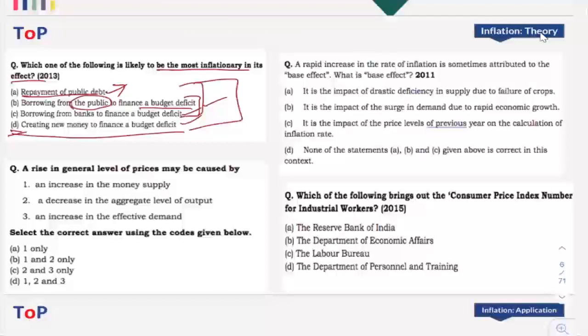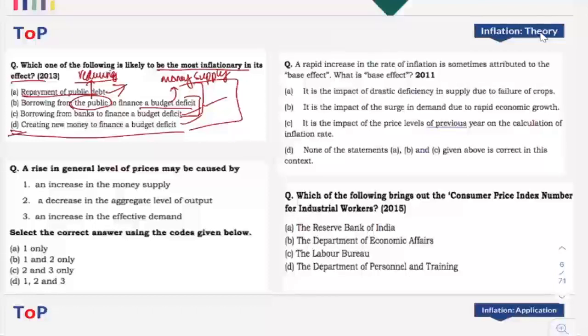The amount available with the public is actually reducing, right? And government is actually spending in the market and they are trying to increase the money supply. So there is a kind of a seesaw effect. On one hand, government is taking money from the public, thereby the amount available with the public reduces. And on the other hand, government is spending in the market, thereby money supply again starts increasing. So that kind of a seesaw effect or balancing effect is there, even though it causes inflation.